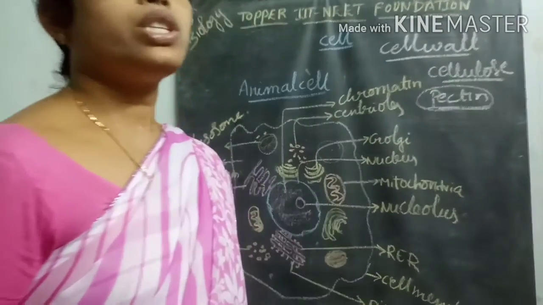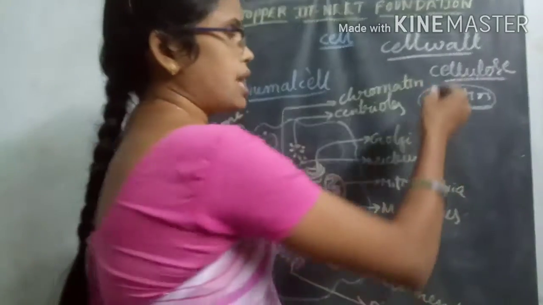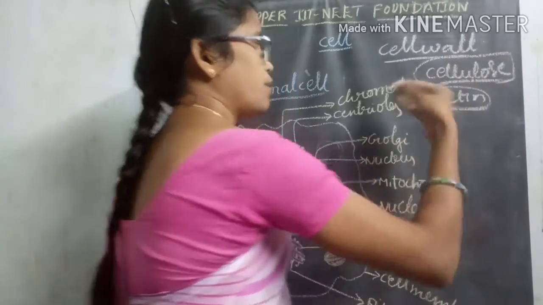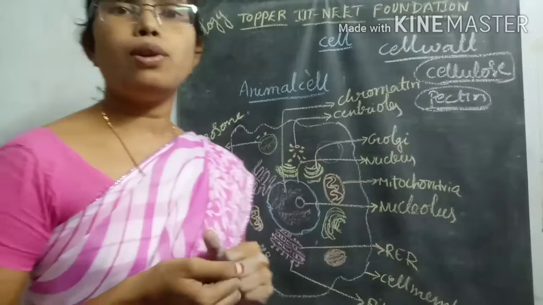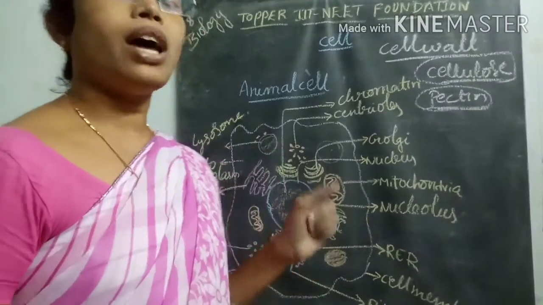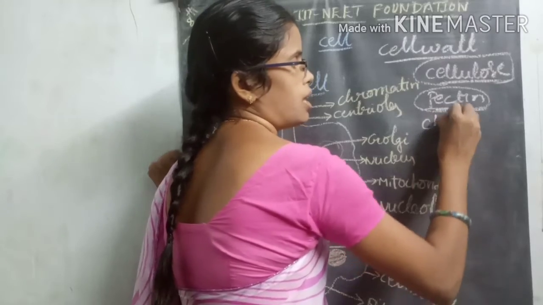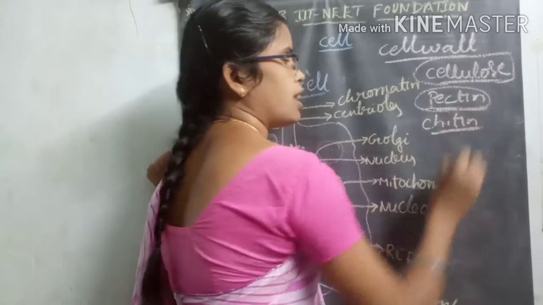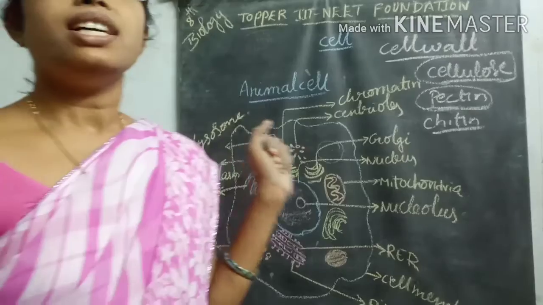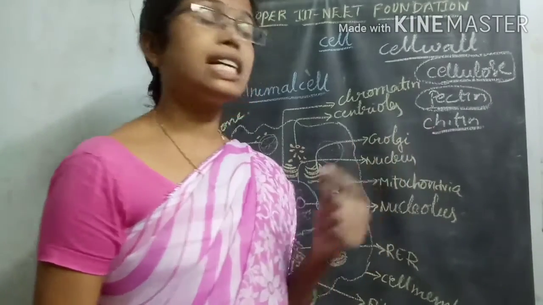But in most plants, the cell wall is made of cellulose. And in some organisms, for example fungi, the cell wall is made of a tough, rigid structure called chitin.